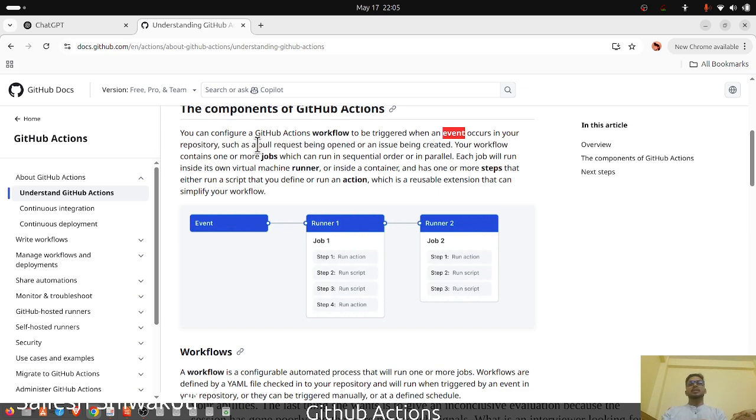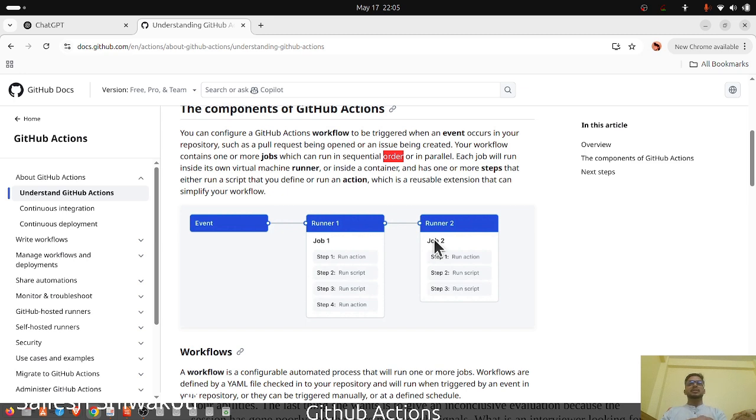Pull request means somebody wants to make their changes to be merged into another branch which is protected, and an issue is something like bugs or feedback, like an enhancement. And each workflow that gets triggered by an event contains one or more jobs, which can run in sequential order or in parallel. So basically we can have jobs that run in a sequential or parallel manner.